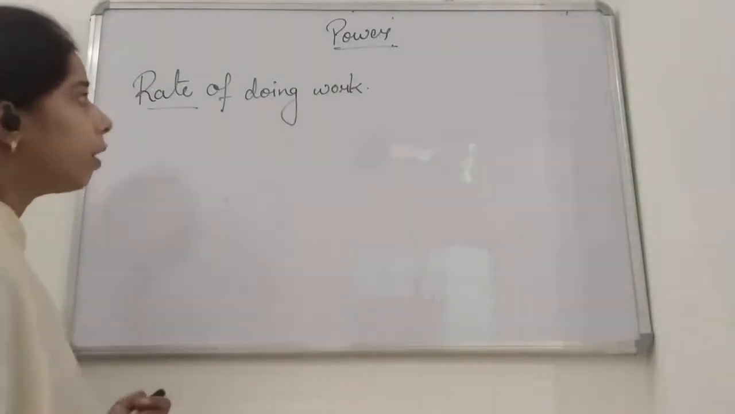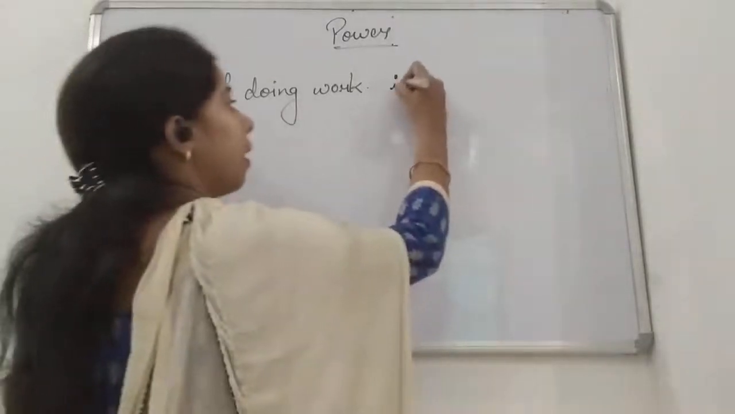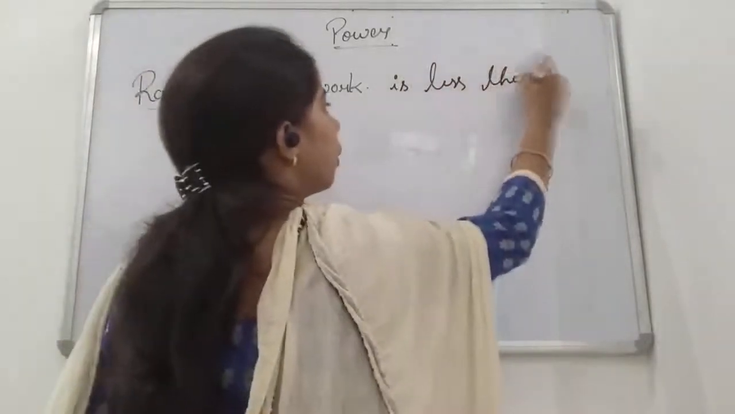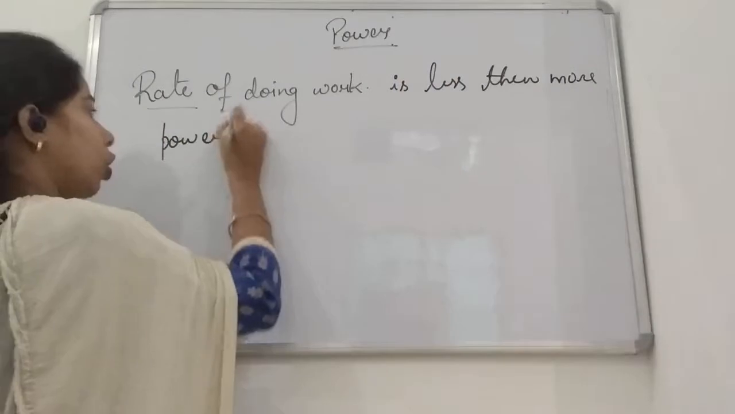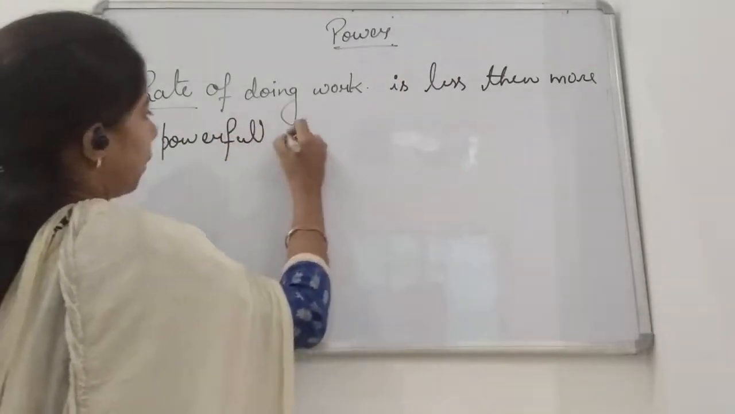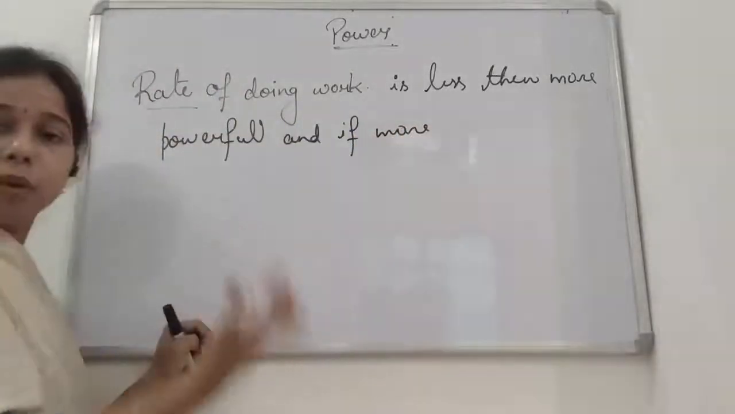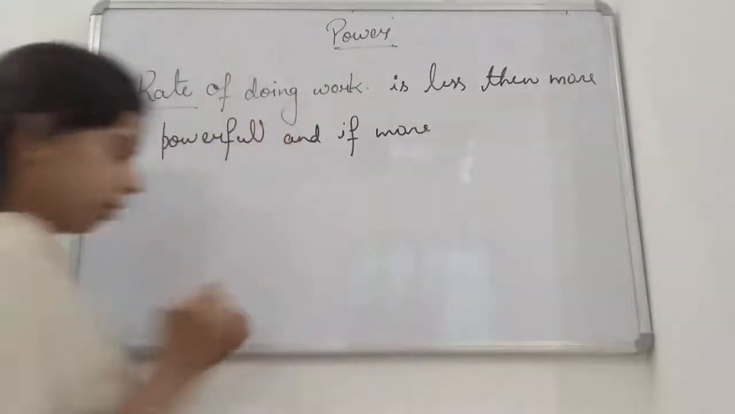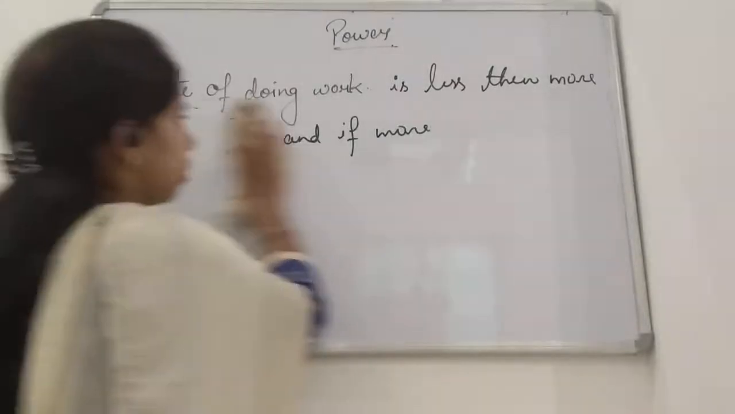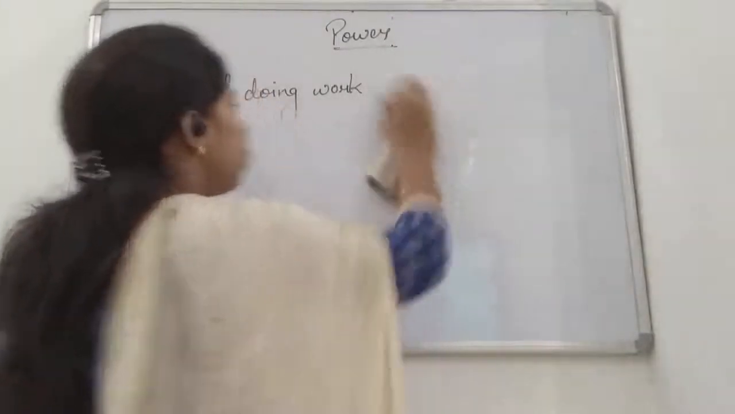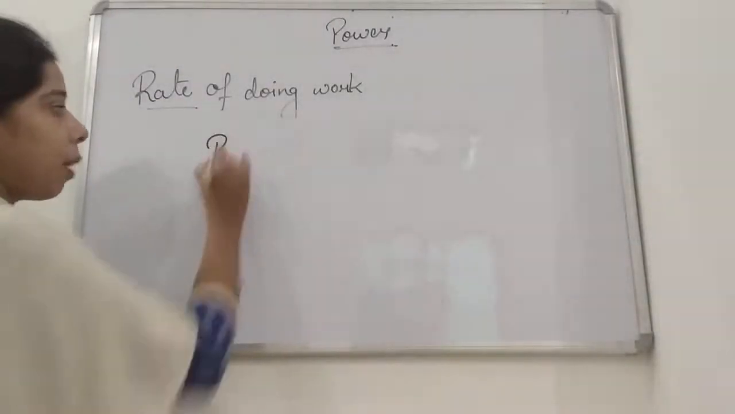If the time taken is less, then we say the rate of doing work is high and there is more power, or the person or object is more powerful. And if the time taken is more, then the rate of doing work is lower, and the person will be less powerful, students. So we can understand the rate of doing work in such a way that it explains power.